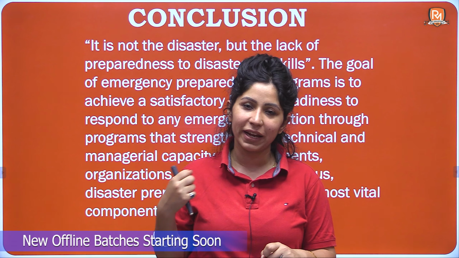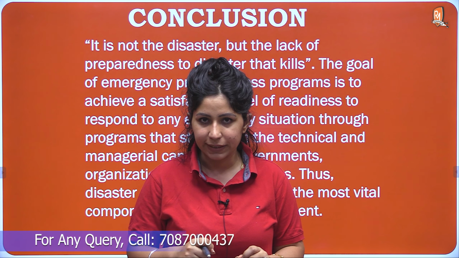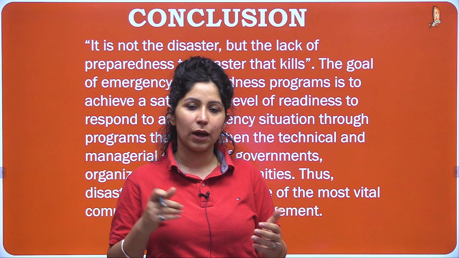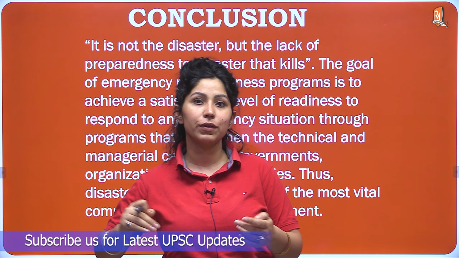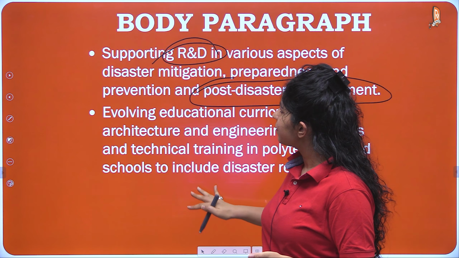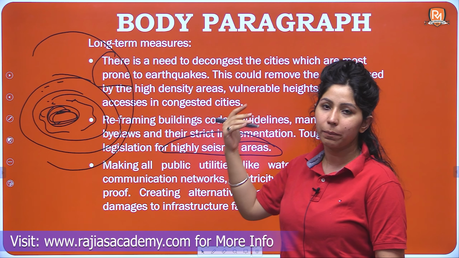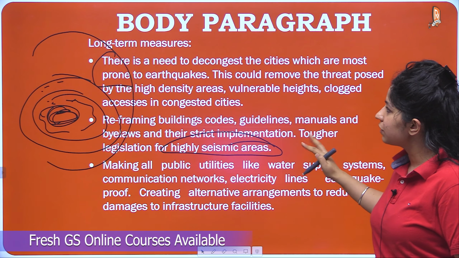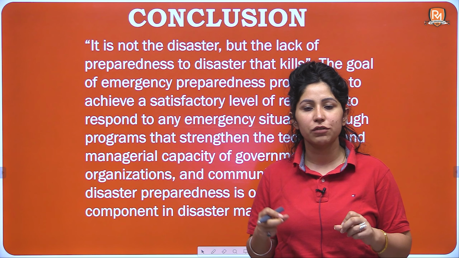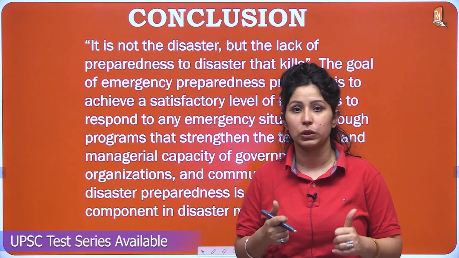It appears to be a complicated conclusion. In a 150 words answer, most of the times a conclusion is not needed. What you can do is write just one to two lines of your own or give a way forward. The way forward we've already given, in the second part of the question, where measures for making the situation better were demanded. So in conclusion we can just say that it is disaster preparedness and disaster mitigation which play the key role in how we get affected by disasters in India, especially earthquakes.